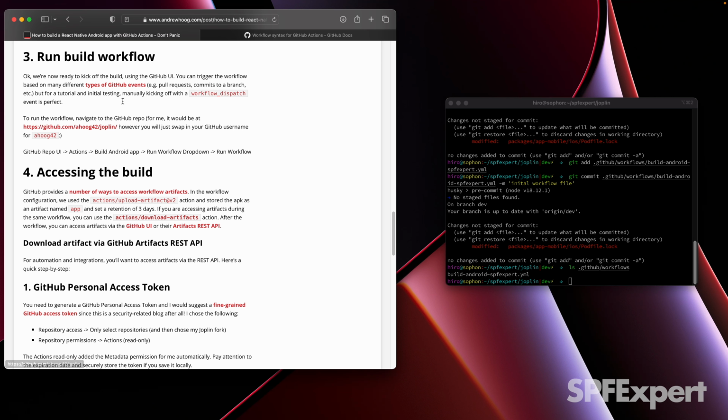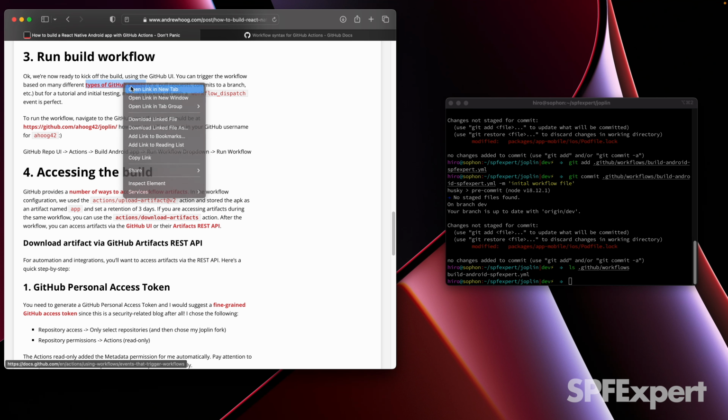Okay, now we're ready to actually kick off the workflow. One of the things that I want to mention is that there are many different types of events that you can use to trigger workflows. So we're going to use the workflow dispatch, which is great for manual quick testing. But I have a link out there and you can see all the different events that GitHub allows you to trigger actions on. It's actually pretty impressive. So we'll take a quick look at this.